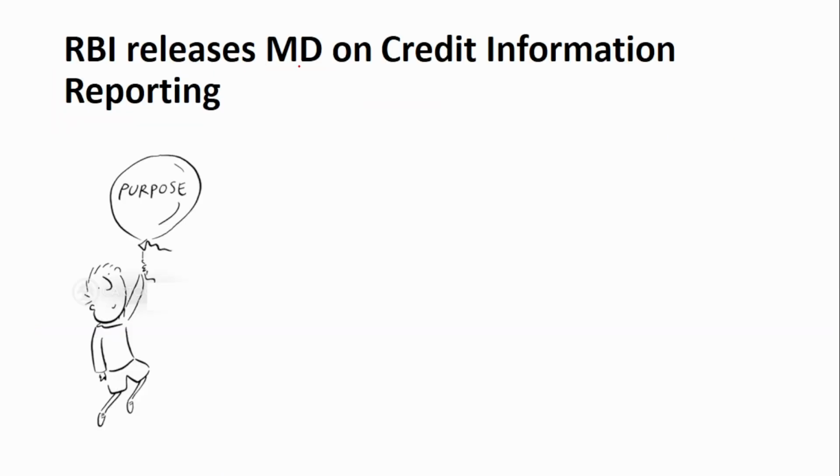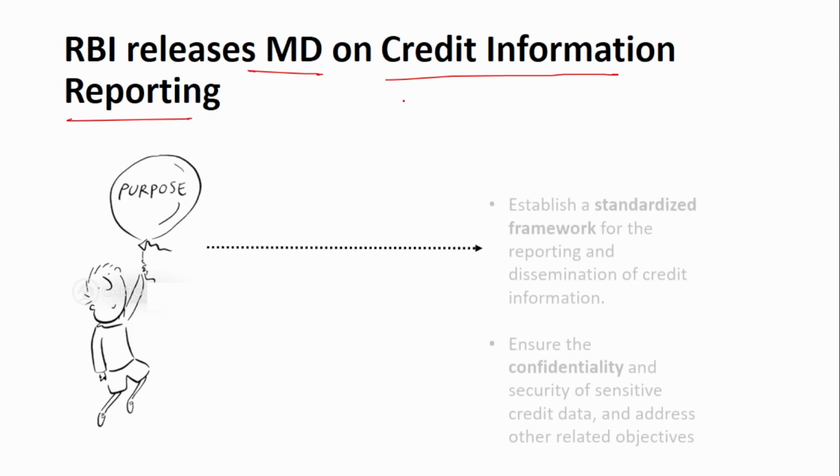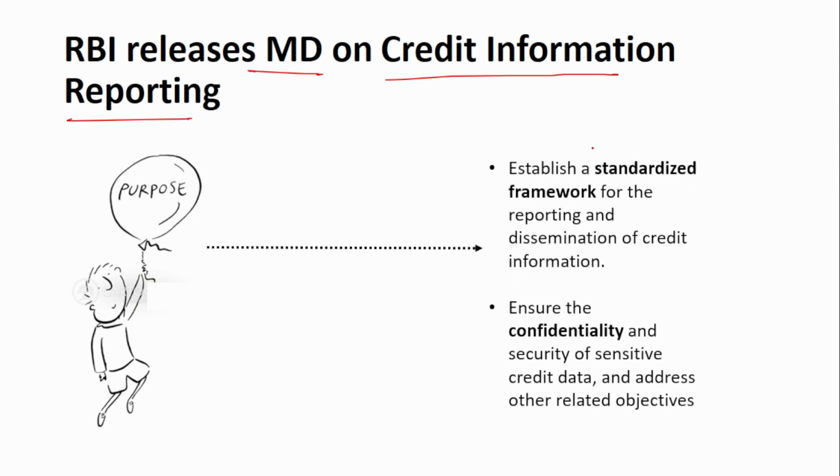The next news is RBI releases master direction on the credit information reporting. Now, what is the purpose of releasing the master direction? First is to establish a standardized framework for the reporting and dissemination of credit information. So, a lot of credit information is being reported by the credit institution to the credit information company. And also a lot of data is disseminated to the credit institution by the credit information company. So, there should be a standardized framework. It should be followed in order to avoid any chaos. So, that is one of the reasons.